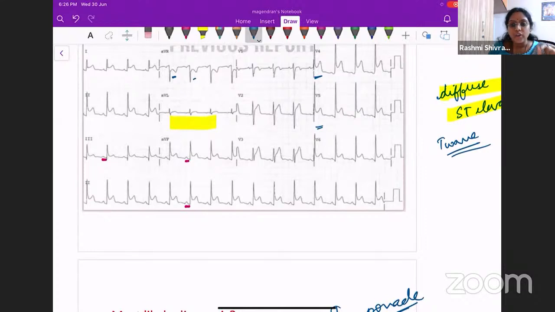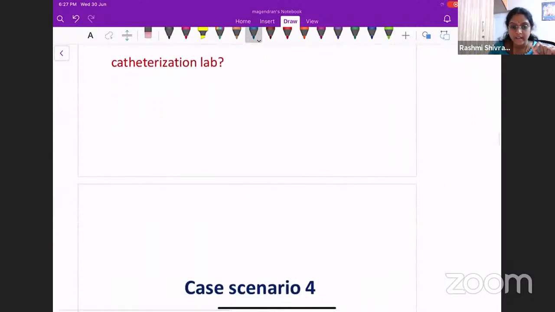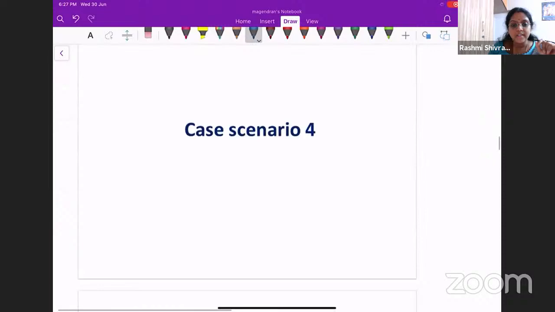So the take home message for this ECG is that in acute pericarditis, you will have a diffuse ST segment elevation, not normally associated with T wave inversions, but with a short PR interval as well. These are the characteristic findings in acute pericarditis. So, next case scenario.